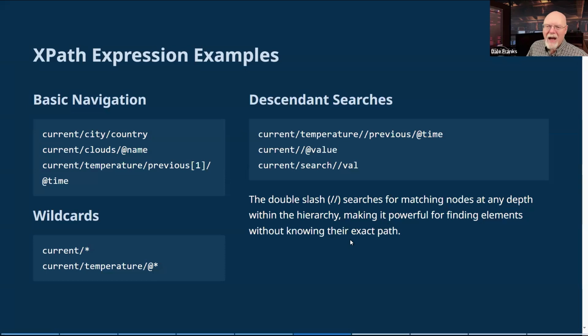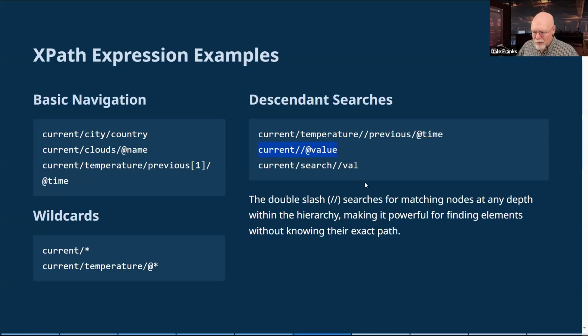So with either wildcards or with the double slash, I can go to any level in the hierarchy. And even if I don't know the exact path of an item, by using either a wildcard or the double slash for a descendant search, I can find everything that has the attribute value inside current. If you find the value attribute anywhere inside current, return it to me. We did that just a few minutes ago, and we saw all of those things that have value. So you've got some very powerful options in XPath.